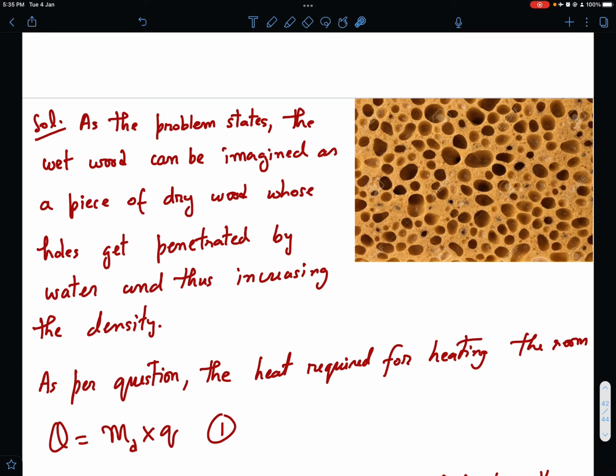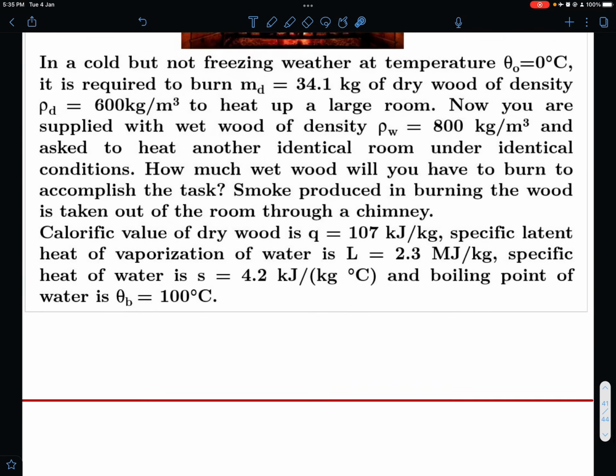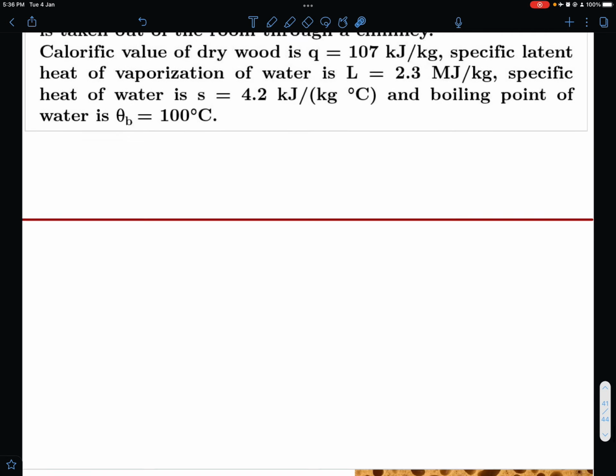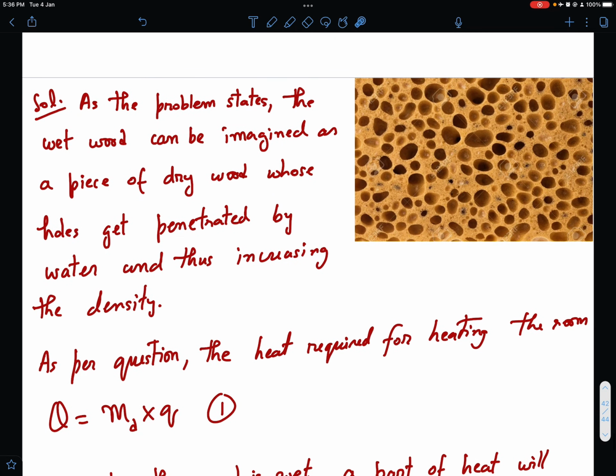So the problem states that the wet wood can be imagined as a piece of dry wood whose holes get penetrated by water and thus increasing the density, because it talked about a sponge kind of arrangement, right? I'm not able to find it, but then we can always imagine wet wood to be having some interstitials like a sponge kind of arrangement in which water is absorbed. So holes get penetrated by water and thus increasing the density.